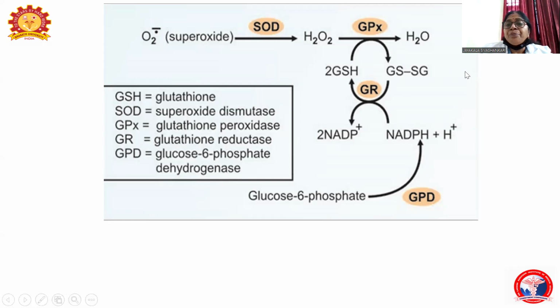This is a cycle. So always it's a cycle, and always in the RBC, the reduced form of glutathione will be present to inactivate the free radical formed during the genesis of RBC, and to maintain the RBC membrane integrity. Suppose the reduced form of glutathione is lost, it's not available, and the membrane integrity is lost. So it leads to hemolysis. That is the release of blood, hemolysis, lysis of RBC.